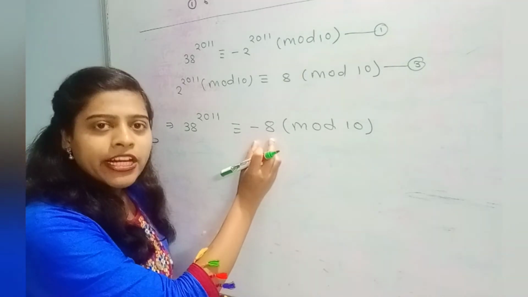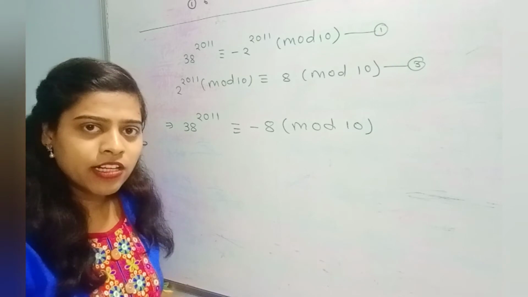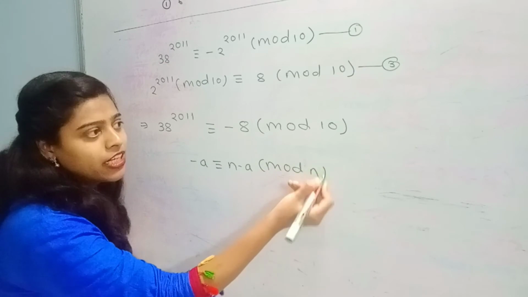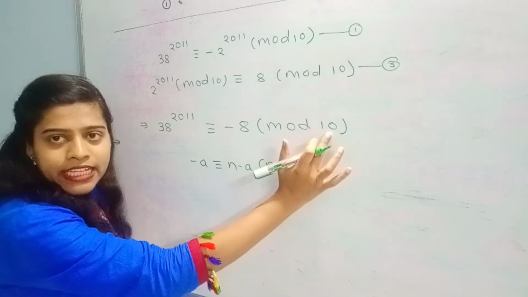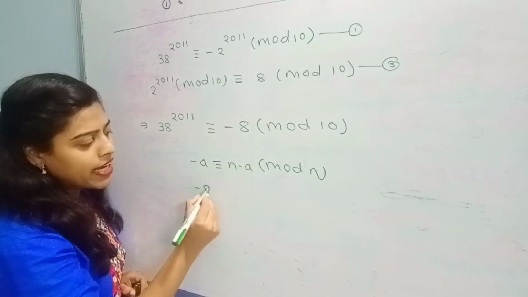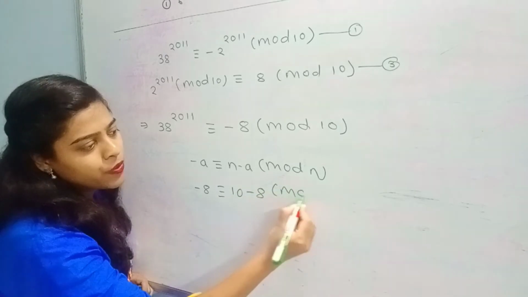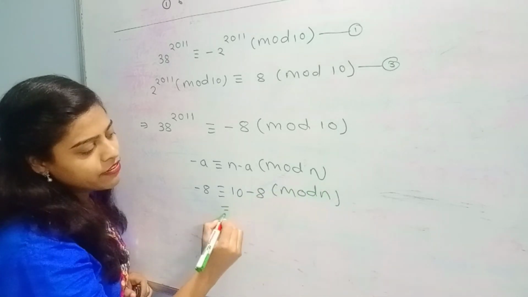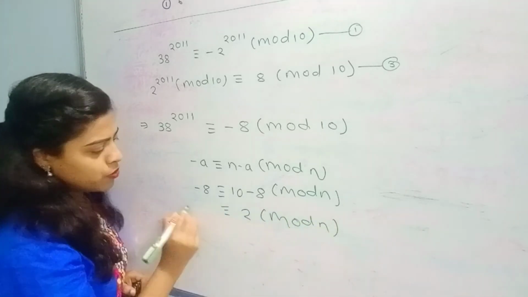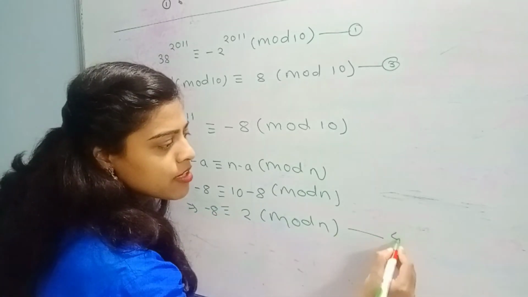If the value comes out negative here, then to make it positive there is a property, we can use that property also: minus a is congruent to n minus a modulo n. And in our given question, n is nothing but 10, and a is nothing but 8, that is, we put minus 8 congruent to 10 minus 8 modulo n. So we get the value 10 minus 8 is 2, so 2 modulo n. So we get minus 8 congruent to 2 modulo n, denoted as equation number 4.